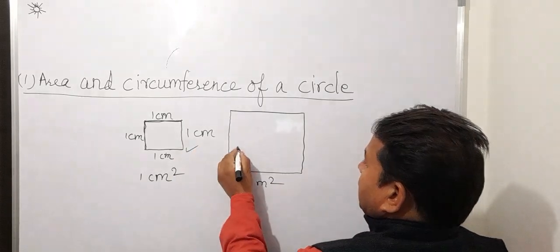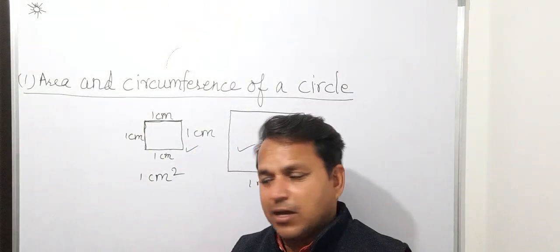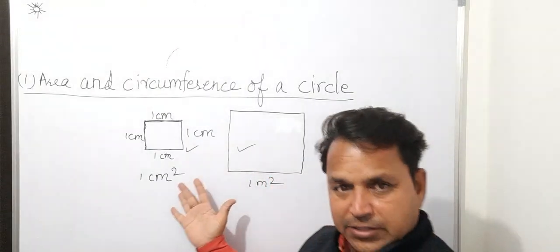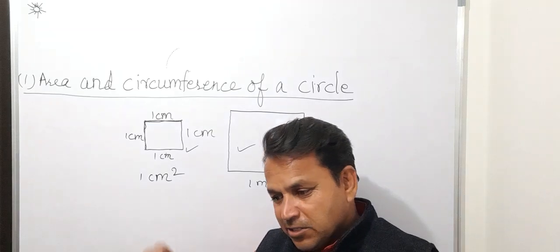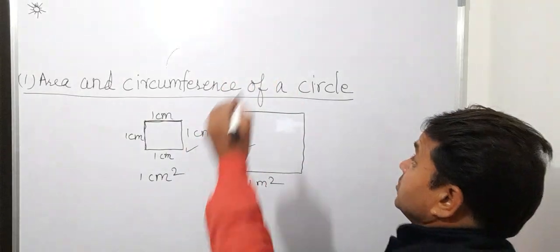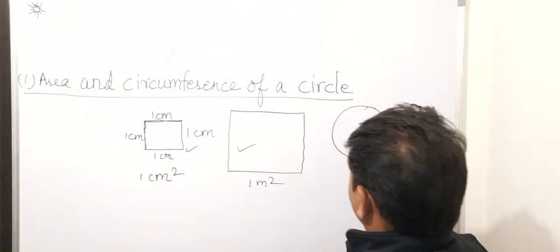So these smaller and bigger two units are there, in which almost all the areas are measured. So when the basic unit is squarical and our figure is a circle which is circular, not square.